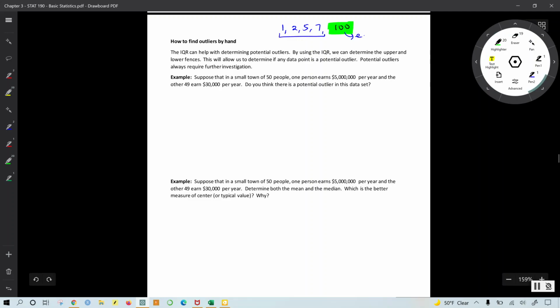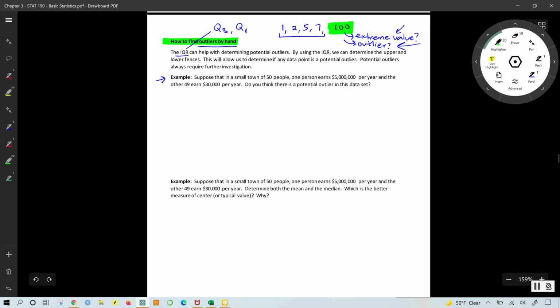The question is, is it truly far away enough to be considered an extreme value in this data set? Is it an outlier? That is another way to put that question. So that brings us to how to find outliers by hand. To do that, the measures of position, namely the interquartile range, which is based on the third quartile and the first quartile, can be very useful in determining if a number is an extreme value or an outlier.